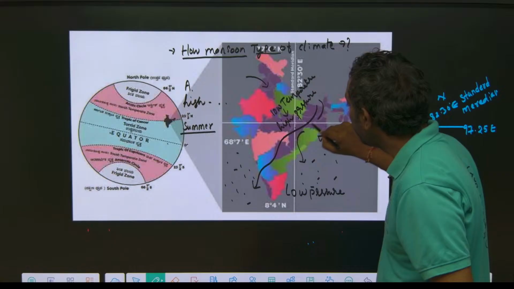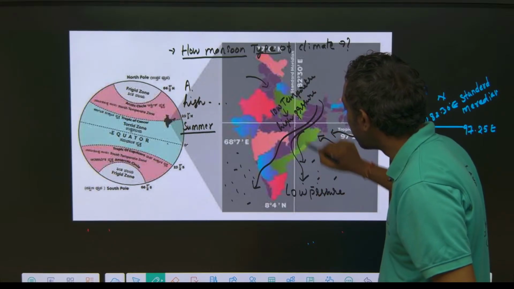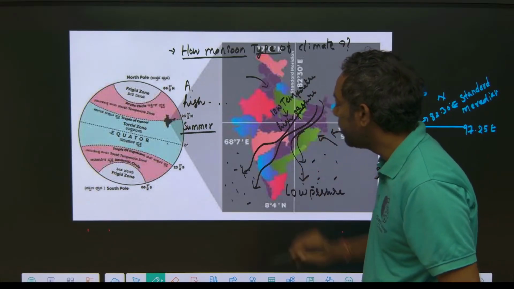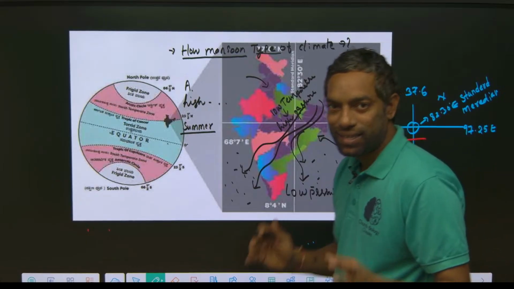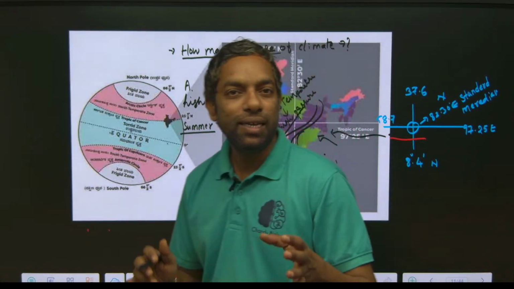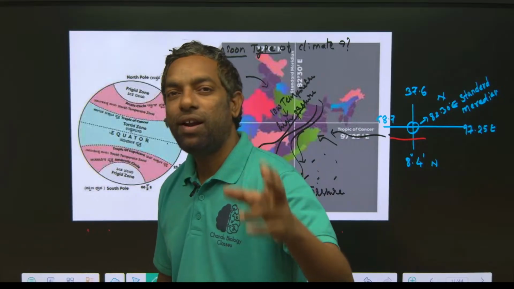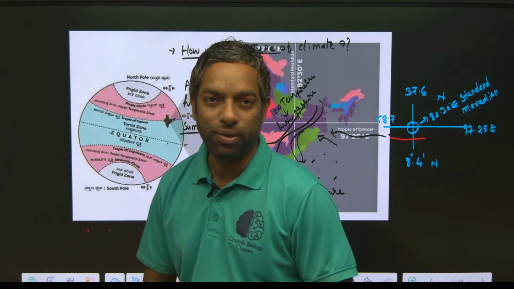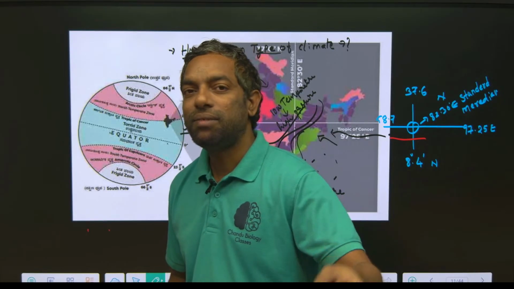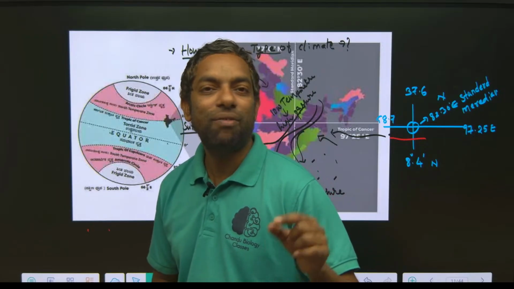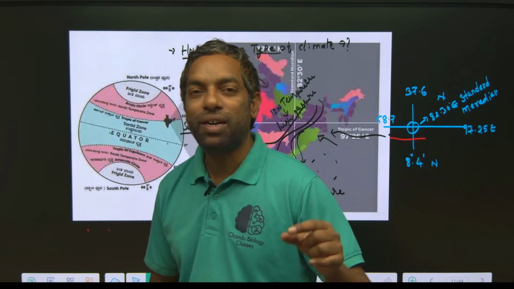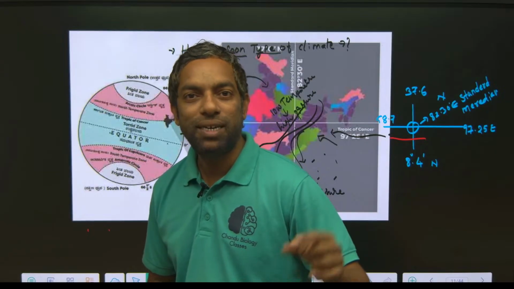So air moves from high pressure to low pressure. This is the northeast monsoon, which we can call the retreat monsoon. It mainly takes place in November, December, after October.